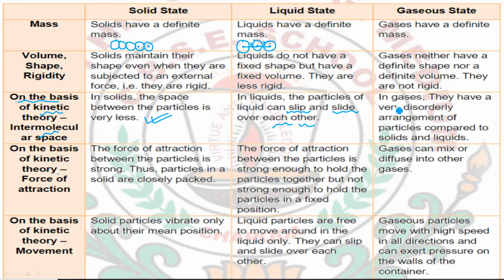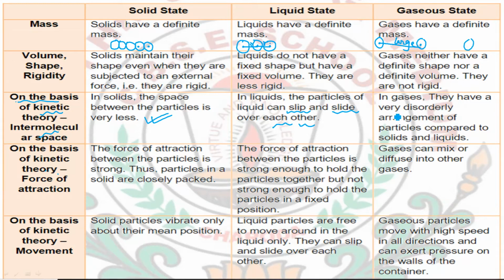Next is the gaseous state. As I have told you before, the particles of gases are very far away from each other, so the intermolecular space between them is also very large. Also, the arrangement of the particles is not ordered.